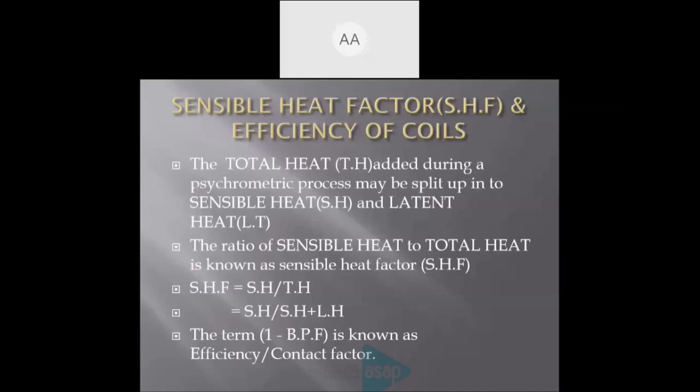We have already studied the term bypass factor. When we subtract the bypass factor from the value 1, it is called the efficiency of the coil, of the cooling coil or heating coil, or it is also called the contact factor. Efficiency is 1 minus bypass factor of the coil. Next.